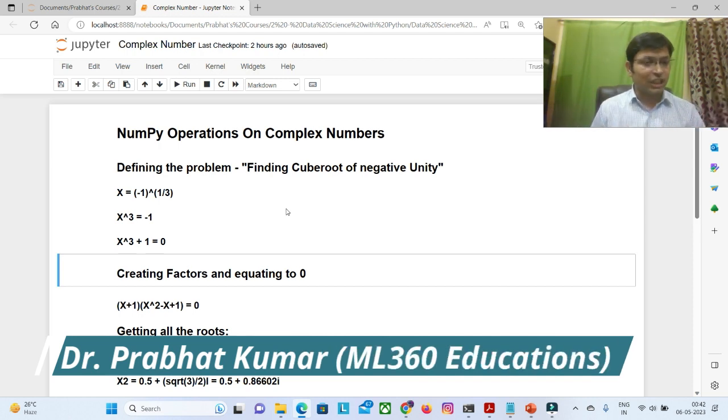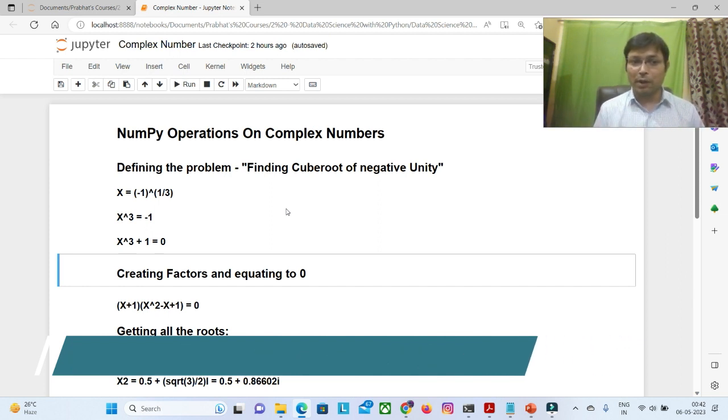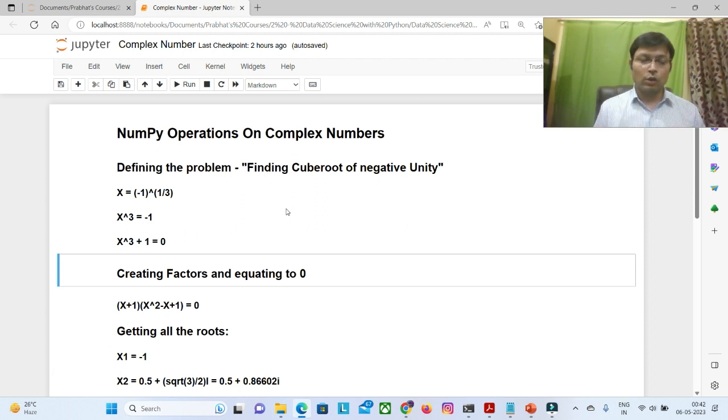So we are finding the cube root of minus 1. Now the next step is that we move the power 1 by 3 to the other side, and then it becomes x raised to the power 3 equals minus 1. Both statements are almost the same, and now we go to the next level where we get x raised to the power 3 plus 1 equals 0. This way we get an equation that needs to be solved: x cube plus 1 equal to 0. We create the factors and equate to 0, and we get x plus 1 as a common factor from x cube plus 1, and the remaining factor can be written as x square minus x plus 1.